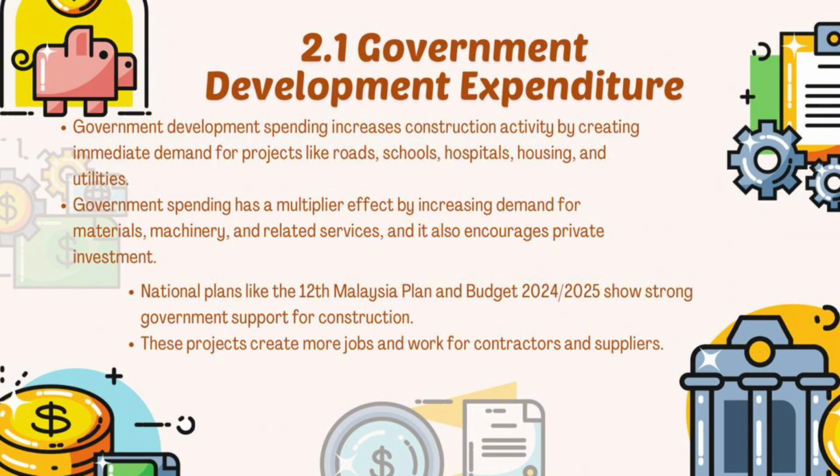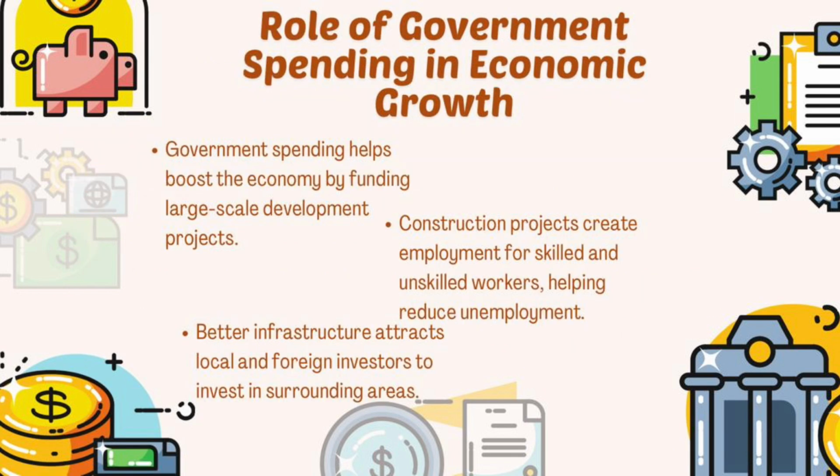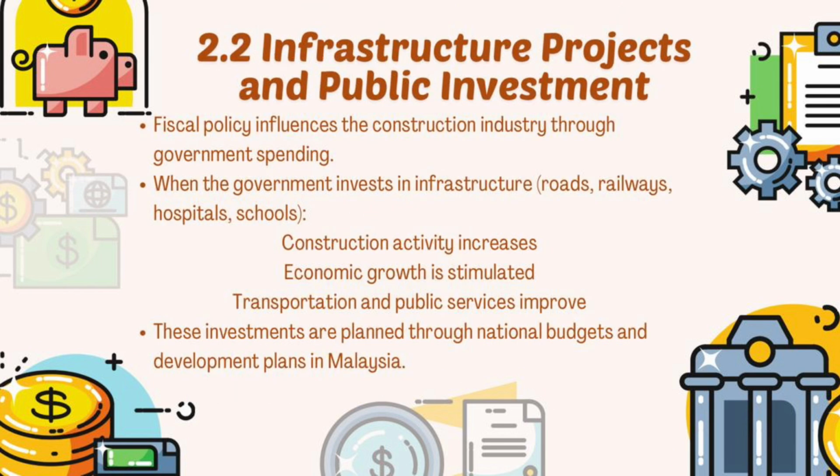In Malaysia, plans like the 12th Malaysia Plan and the national budget show strong government support for construction. Overall, government spending creates more jobs, supports business and helps the economy to grow. Fiscal policy influences the construction industry mainly through government spending. When the government invests in infrastructure such as roads, railways, hospitals, and schools, construction activity increases. This helps stimulate economic growth and improve the transportation system and public services. In Malaysia, these infrastructure investments are planned and funded through the national budget and development plan.